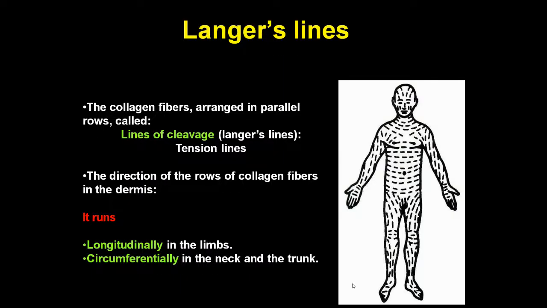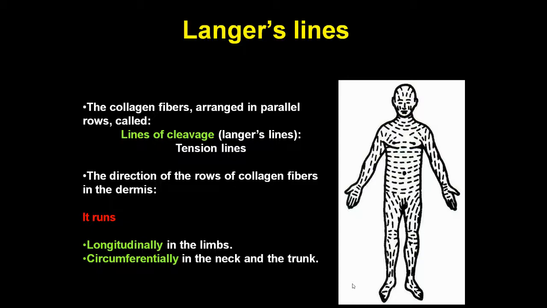Now we will see what the Langer lines are. The collagen fibers arranged in parallel rows are called lines of cleavage or Langer's lines. We can say tension lines. The direction of these rows of collagen fibers in the dermis runs longitudinally in the limbs and circumferentially in the neck and trunk.